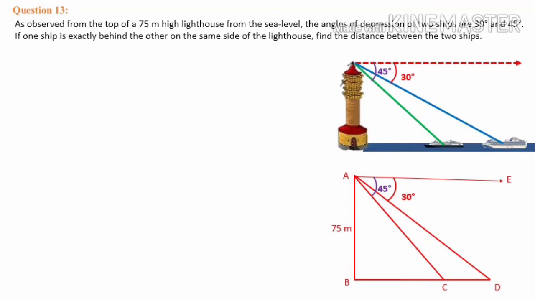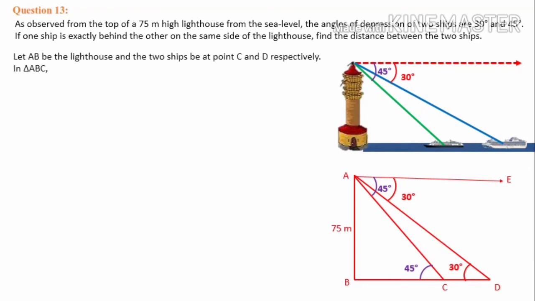AB be the lighthouse and C and D are the positions of the two ships, and the line segments AE and BD are parallel. This is the line of sight and this is the ground level. Both the lines are parallel. By using the alternate angle property, this angle 45 will be equal to angle ACB. So that we have to mark. Then angle EAD and angle ADB are equal, for the same reason: these two are alternate interior angles.